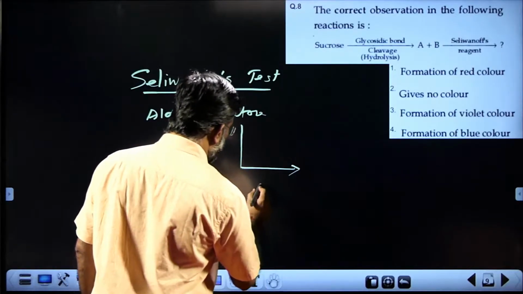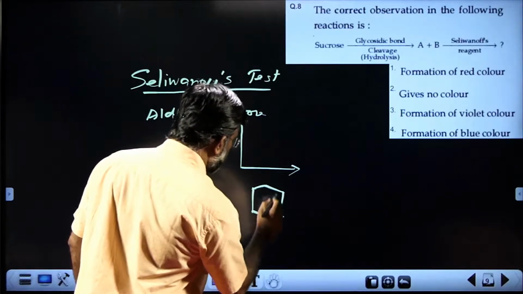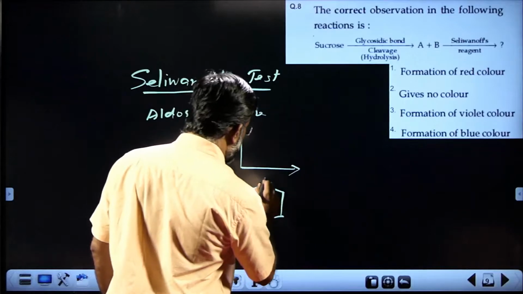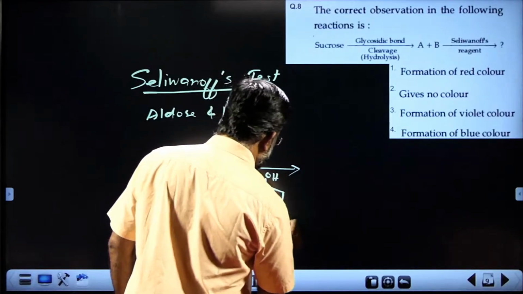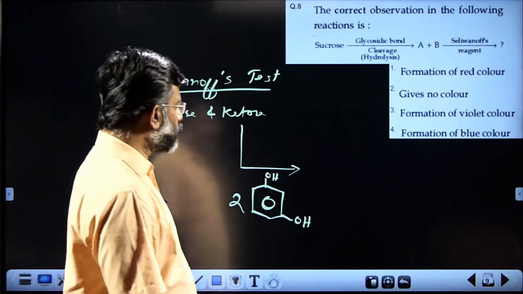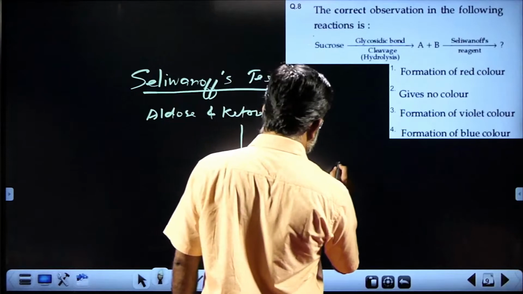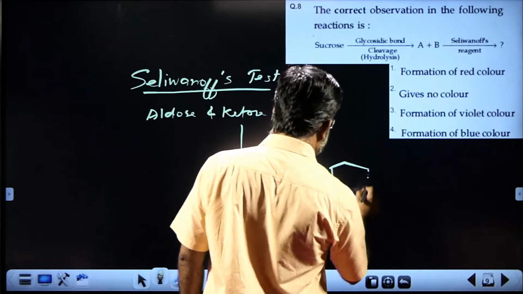resorcinol. All of you know this is 1,3-dihydroxybenzene, resorcinol, and it gives a red colored product.